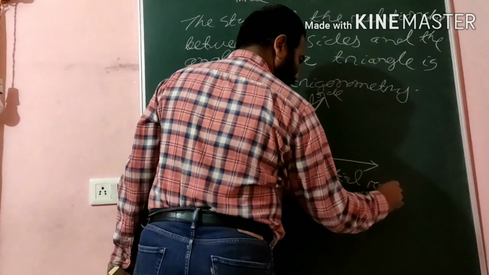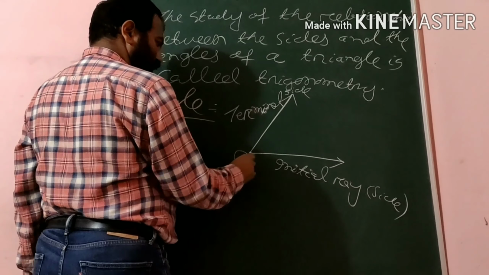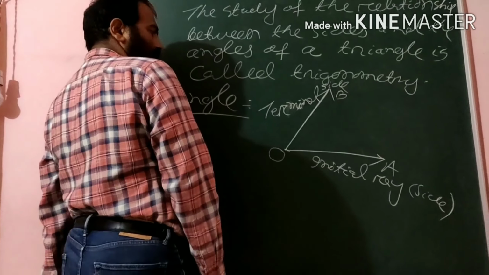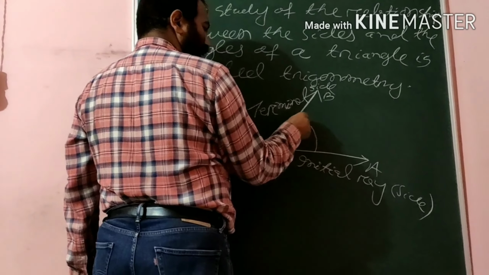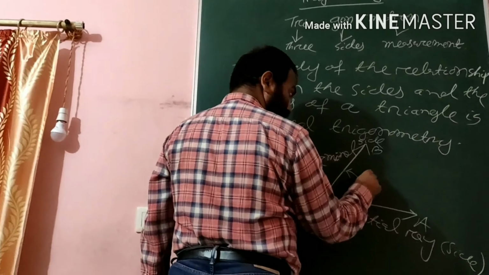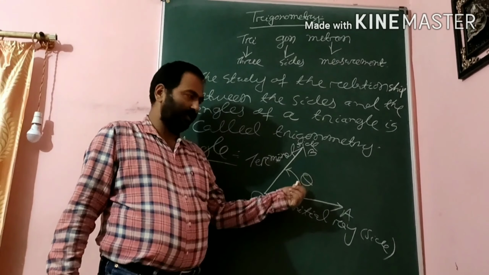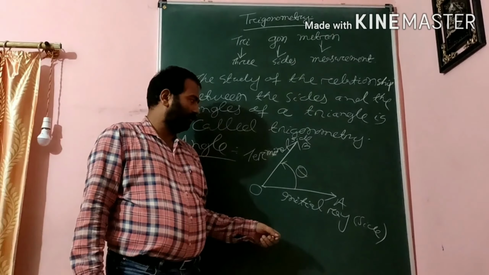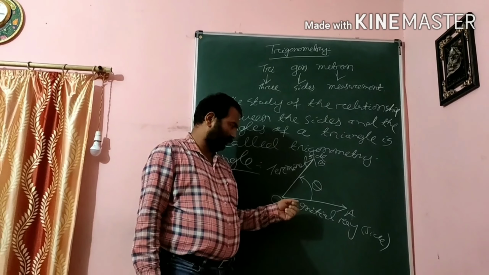Suppose this is O, this is A, and this is B. We will measure in the anti-clockwise direction. Suppose this angle is theta, and its sign is positive here. When we measure the angle in the anti-clockwise direction, the angle is called positive, plus theta.